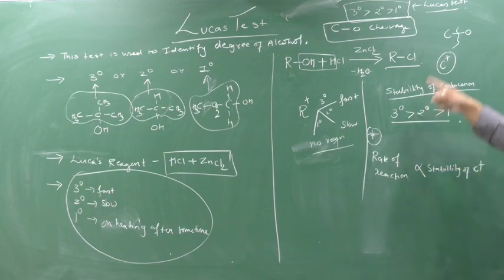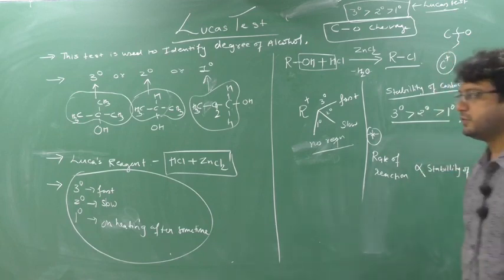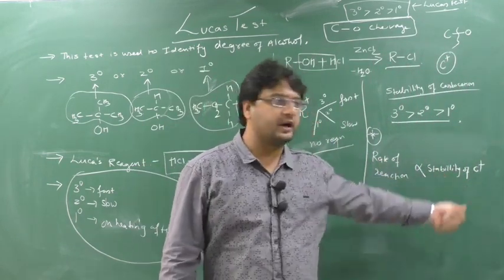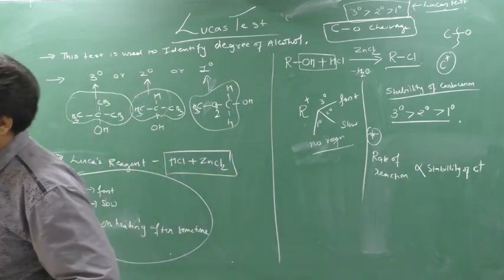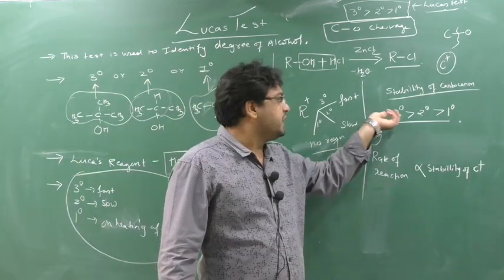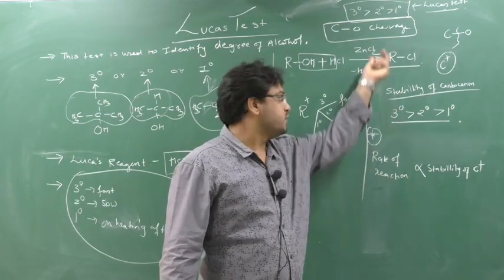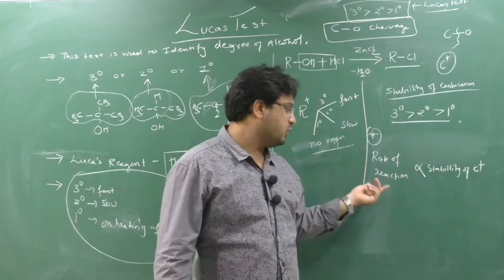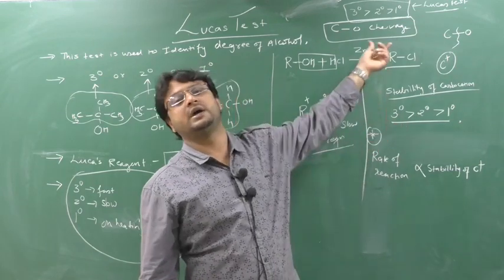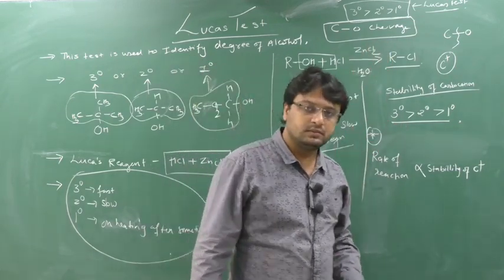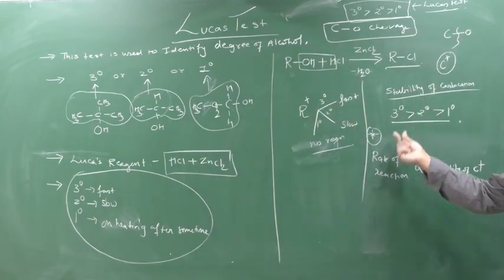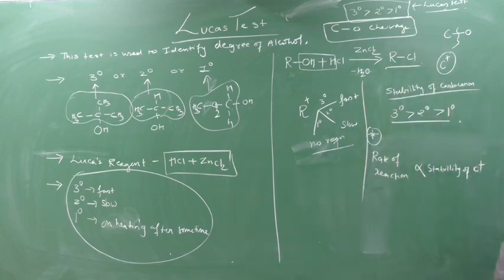So the rate of reaction is very high for 3 degree carbocation. Therefore, the rate of reaction for 3 degree carbocation is very high.